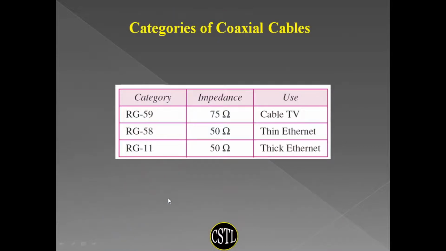Now, different categories of coaxial cables. Coaxial cables can be of three types: one is the RG59, second is the RG58, third is the RG11. Their impedance is given as 75 ohm, 50 ohm and 50 ohm. Their uses: RG59 is used in cable TV, RG58 is used in thin Ethernet, and RG11 is used in thick Ethernet.